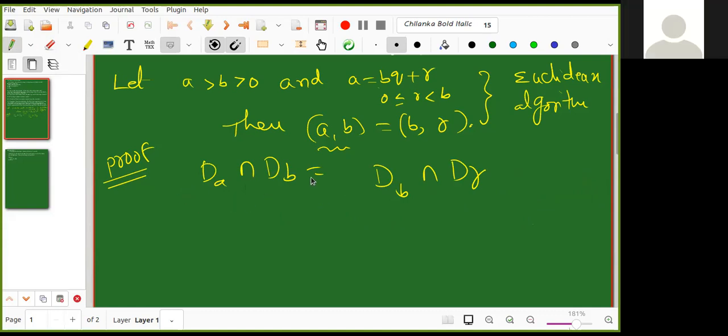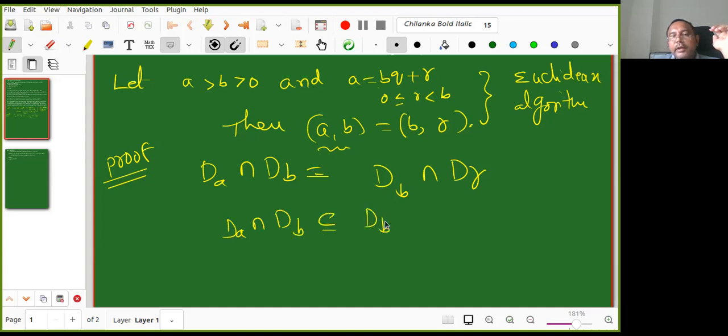So for this one, what is it that I want to show? You need to show that both the sets are equal. For that, what is the next step? Both of them are subsets of each other. So DA intersection DB is a subset of DB intersection DR, and we need to show that DB intersection DR is a subset of DA intersection DB.